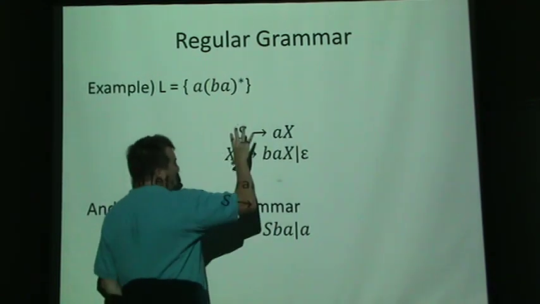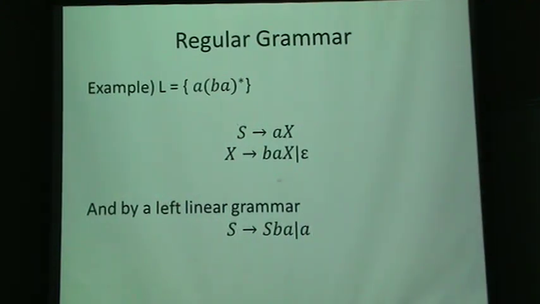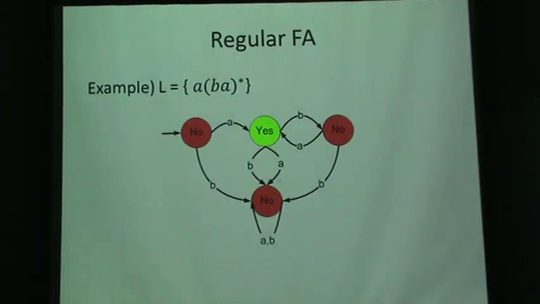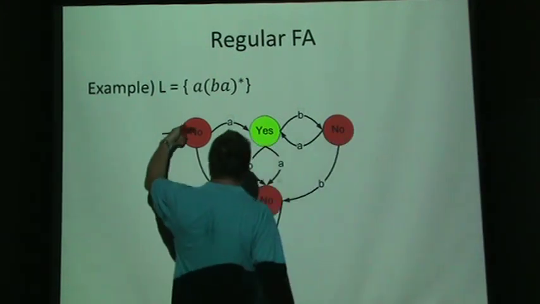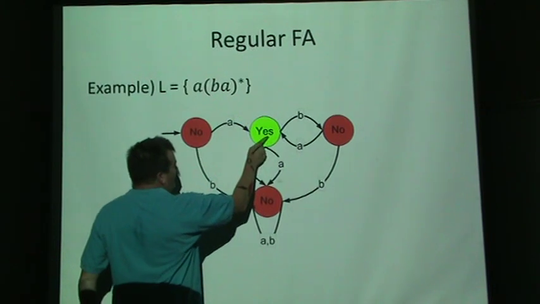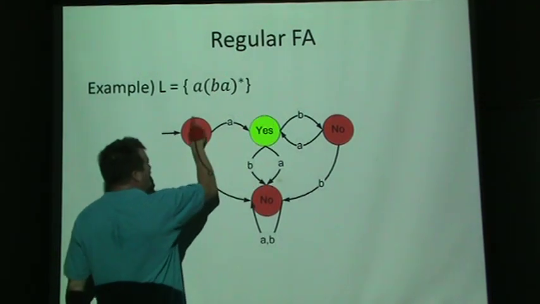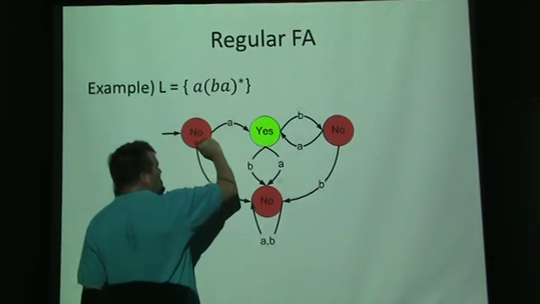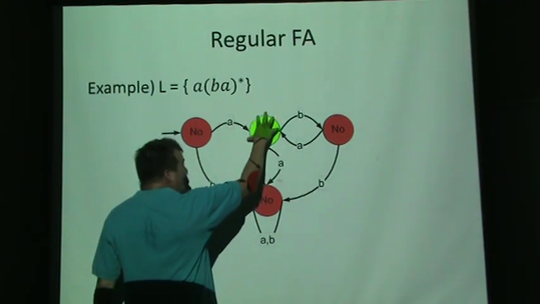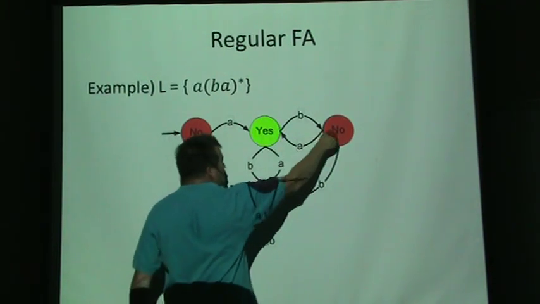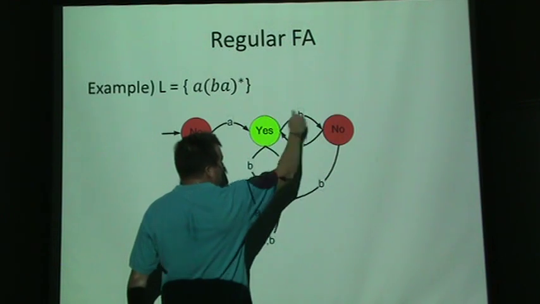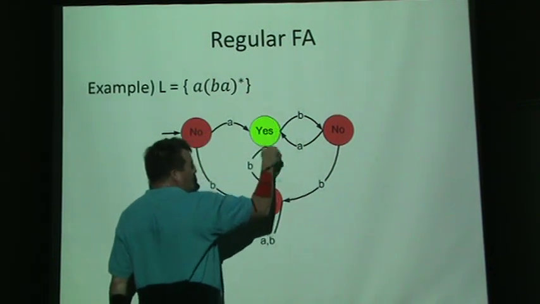So what I wanted to point out is that this grammar corresponds to this state machine. We're starting in state S, we require that we see an A, and then we're calling this state X. And then as long as we see a B and an A and a B and an A, we can see as many of these as we want, or we can just stay here, meaning we've read nothing.